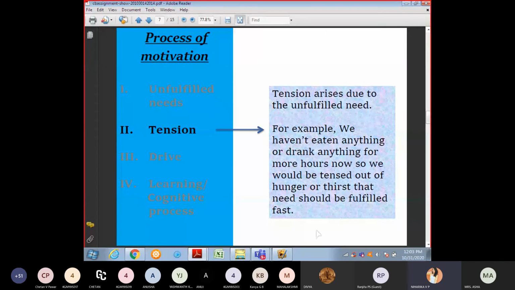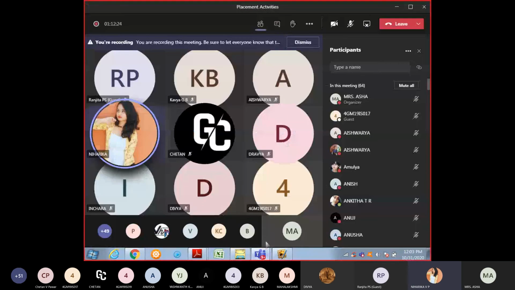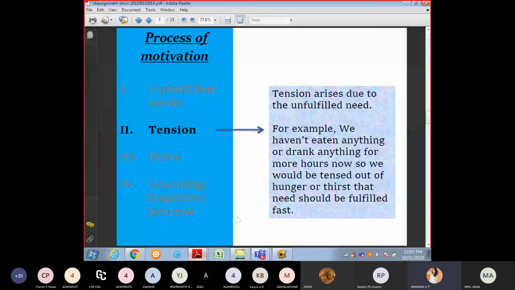Process of motivation, like intention. For example, I said that tension arises when we have not fulfilled our needs. For example, after several hours we would be tense from hunger and thirst. That need should be fulfilled fast. Our stomach says, I'm hungry, I have to eat something. And we are thirsty, I have to drink some water or something else. But if we fulfill that fast, there will be tension reduction and relaxation.